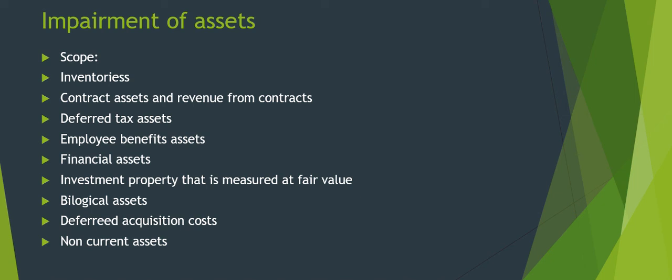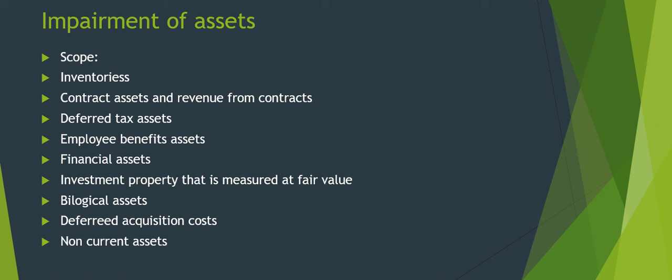First one is the inventories, because we have a separate standard for inventories, which is Ind AS 2. Then the contract assets and revenue from contracts. Then the deferred tax asset. So what do you mean by deferred tax asset? As I told you earlier, if you pay an extra amount more than the tax liability, that is known as deferred tax asset. So it acts as an asset for the future years.